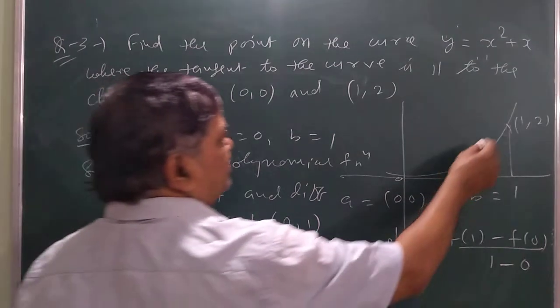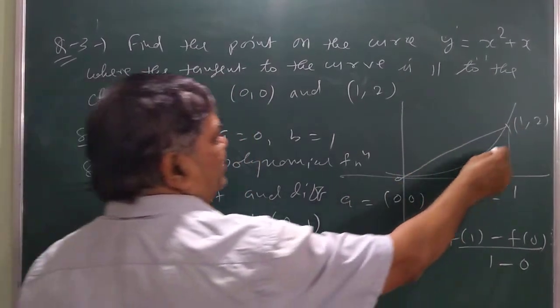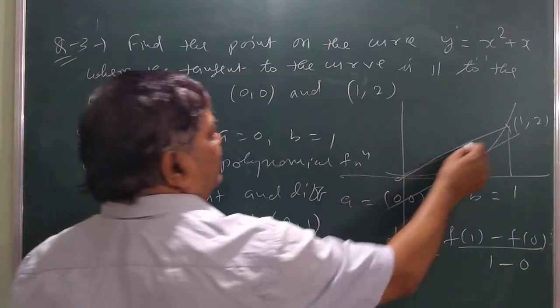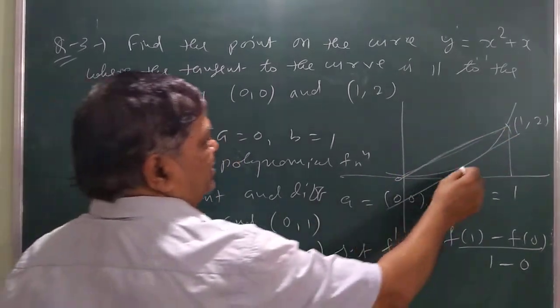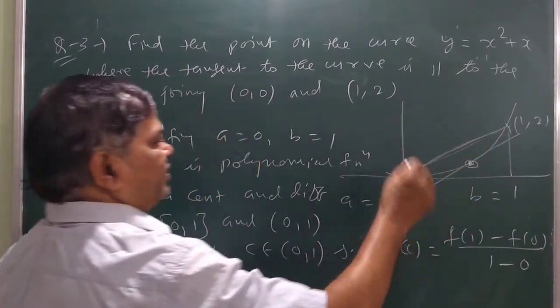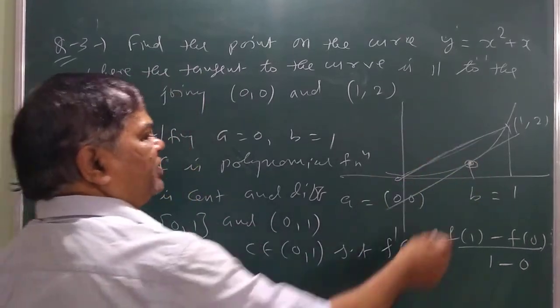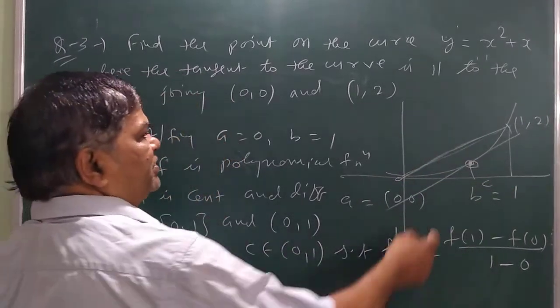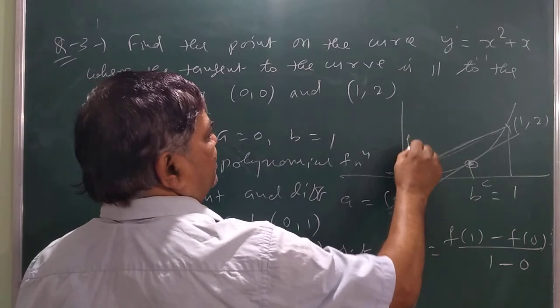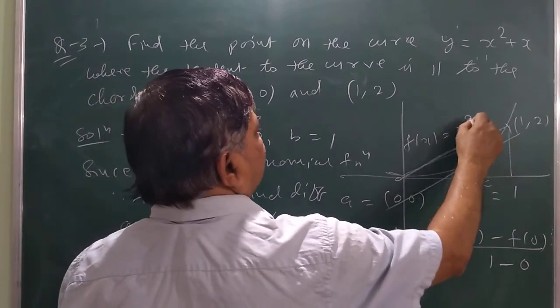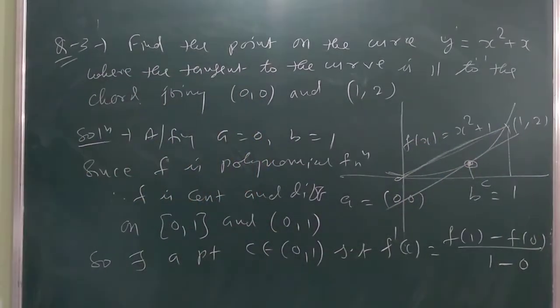This is the chord, and you have to find a tangent which should be parallel to this chord, and this point you have to find. What is this point? First you find the point c and put the value of this c in the equation, that is x² + x.